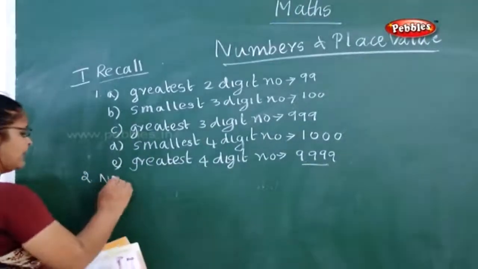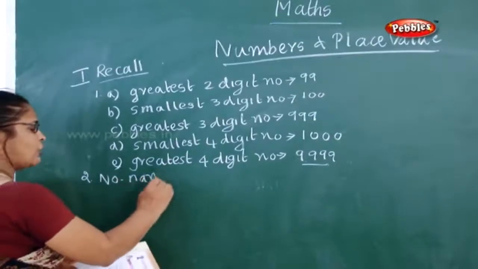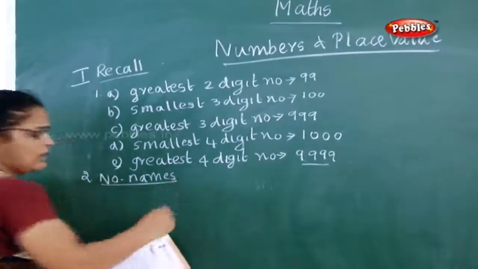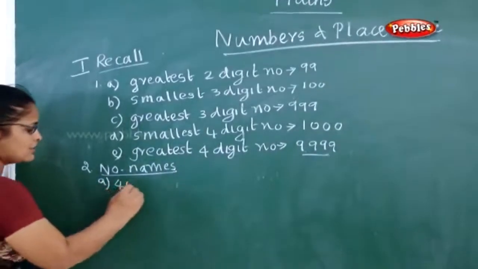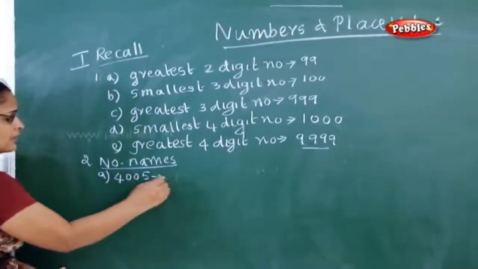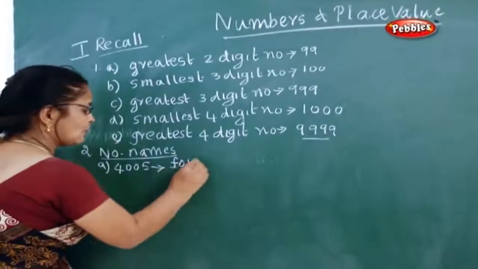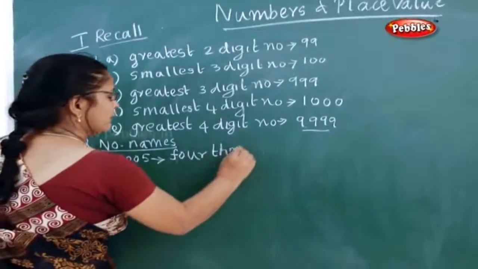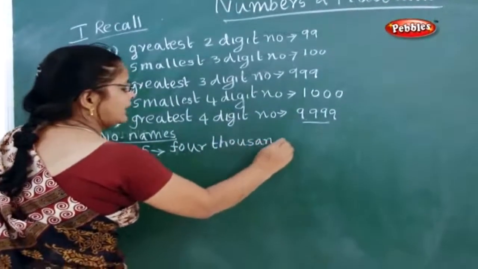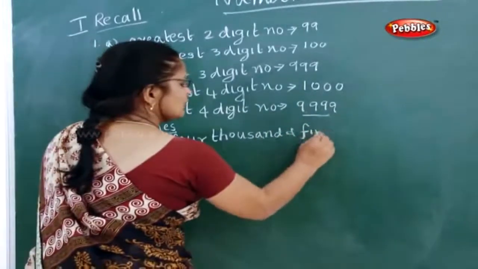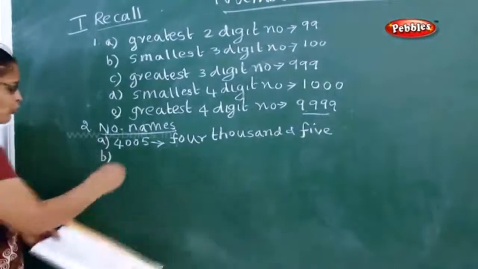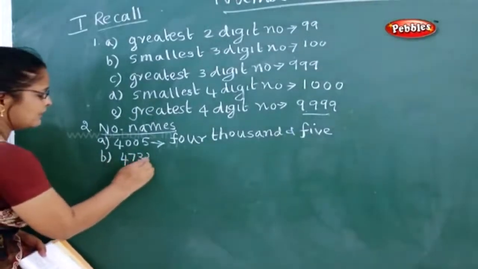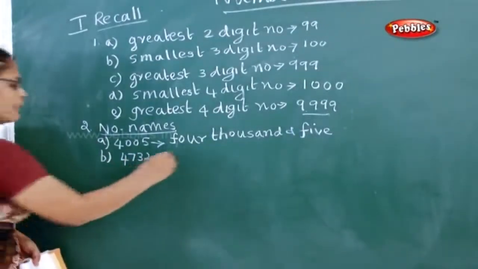Write the number names. You have to write the number names. All these things you must have learnt in your 4th standard and 3rd standard. Now what is the first one? 4005. Now how will you write this? You have to write like this. Now what is the next one they've given? 4732. Now what will you write?